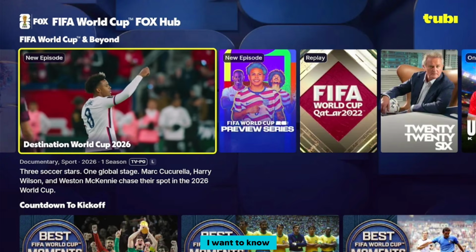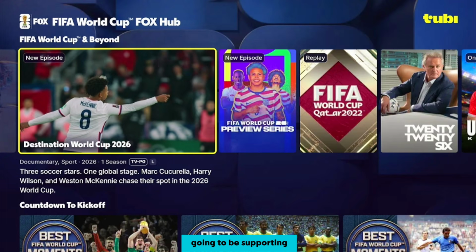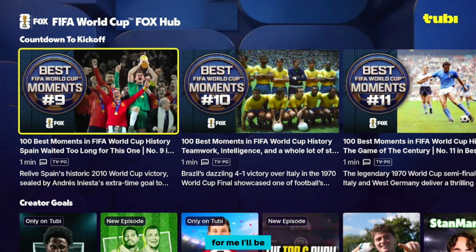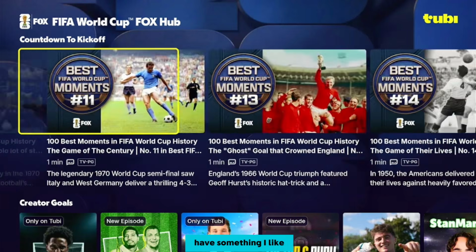But anyway, I want to know in the comment section which team you're going to be supporting during this FIFA World Cup. For me, I'll be supporting England and Portugal. The reason I'm supporting Portugal is because I want Ronaldo to win his own World Cup, and I want Bruno Fernandes to win a Ballon d'Or. I know that's just football fantasies. I'm a top football fan. And if you're a football fan, then you and I have something alike.